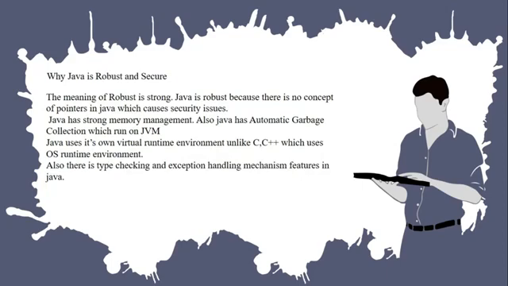Another feature of Java is that it is robust and secure. The meaning of robust is strong, and Java is robust because there is no concept of pointers in Java, which cause security issues. Java has strong memory management. Also, Java has automatic garbage collection which runs on the Java virtual machine. Java uses its own virtual runtime environment, unlike C and C++, which use the runtime environment of the operating system. Also, there is a type checking and exception handling mechanism in Java. We'll discuss all these features in detail in our later videos.